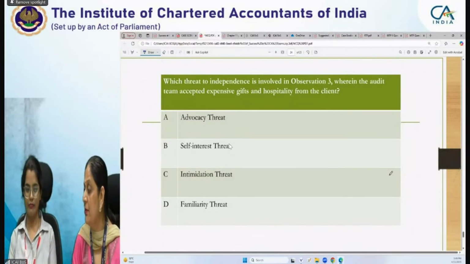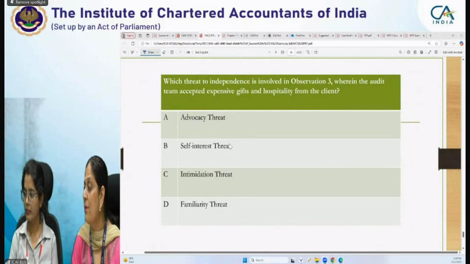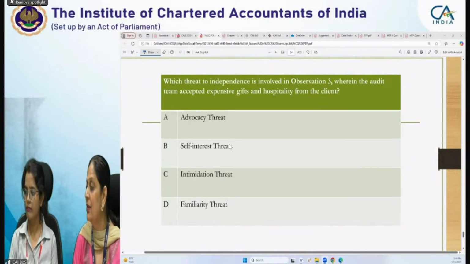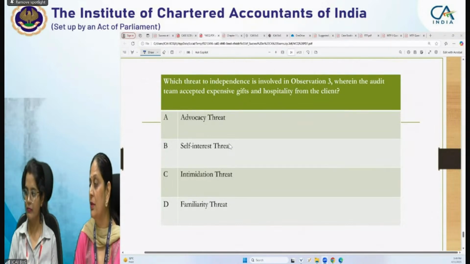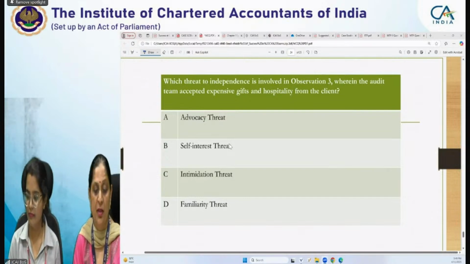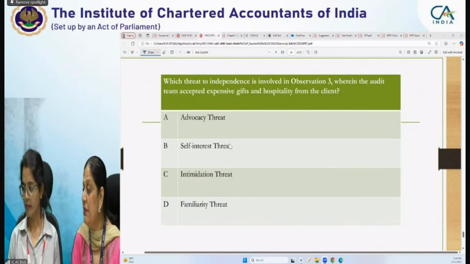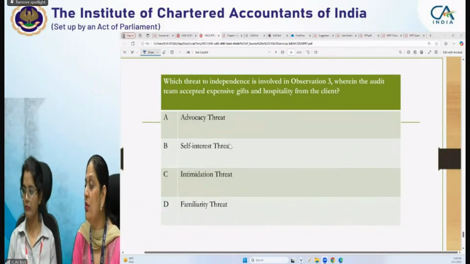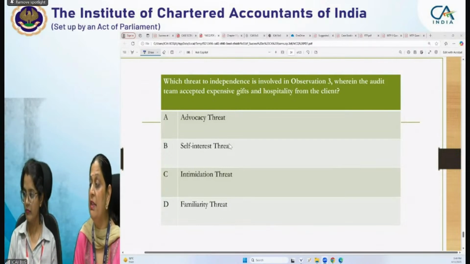Rajveer, Dilip. Dilip, can you unmute yourself? Yeah, Dilip. Are you able to unmute? Okay, maybe we are not able to hear. Okay, so it will be familiarity threat. So Shrishti, can you unmute and tell why it is familiarity threat? Shrishti